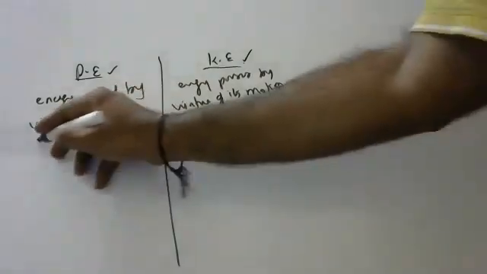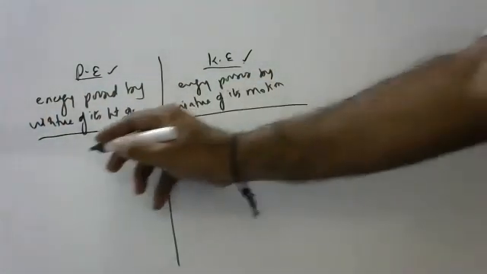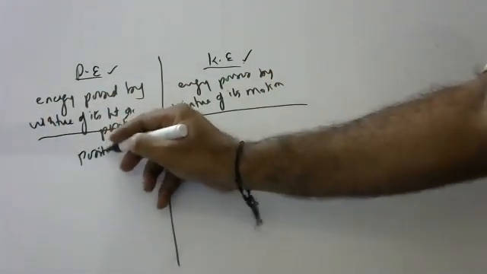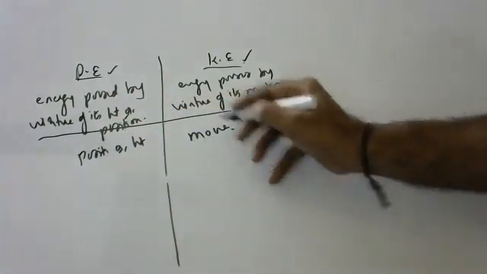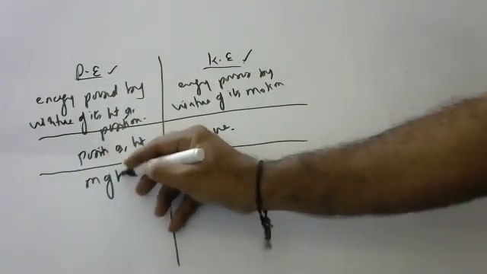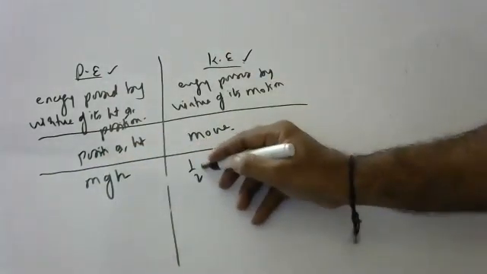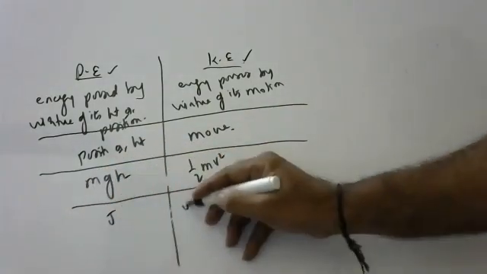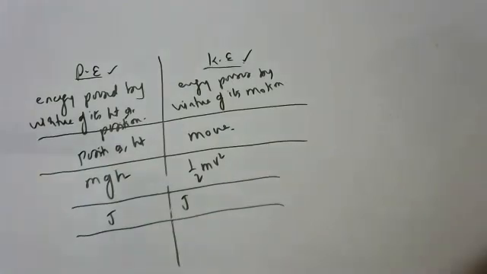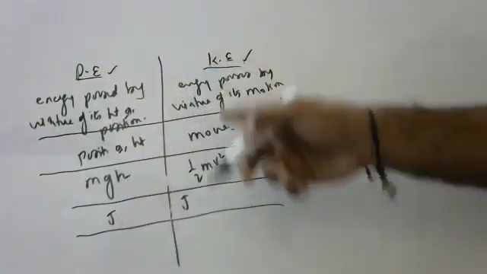That's all. Compulsorily, for potential energy the body should have a certain position or height, and for kinetic energy the body should move. Okay, children. The formula for potential energy is mgh. The formula for kinetic energy is half mv squared. The unit for both of them is joules only.